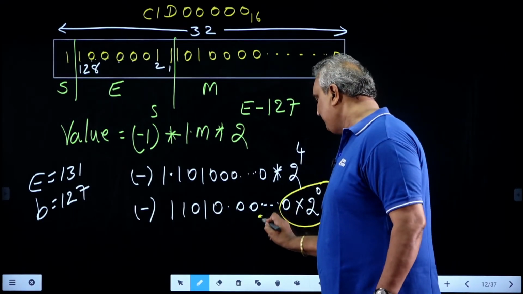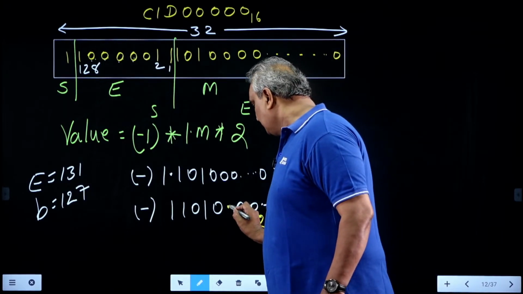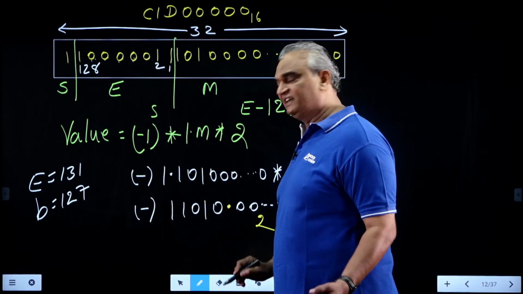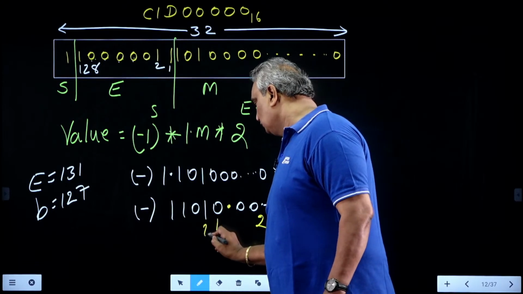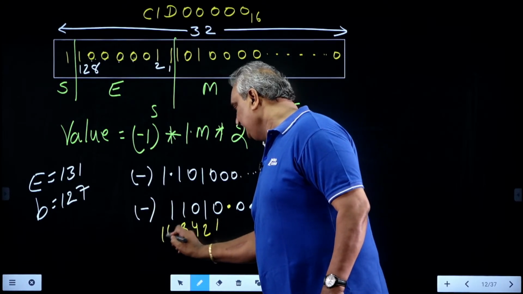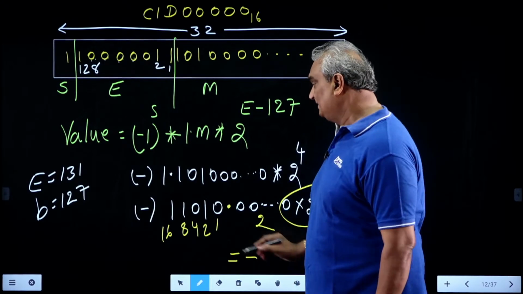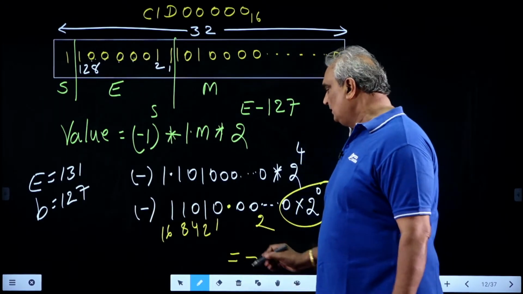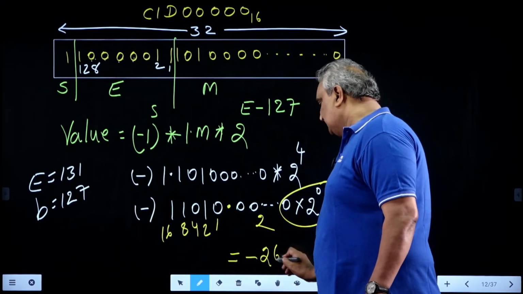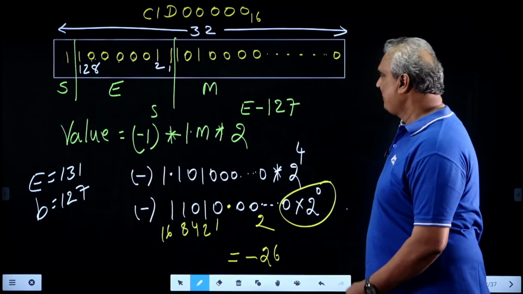So it is in binary, and the decimal point is here. Its decimal value is 1, 2, 4, 8, 16. Nothing but minus 16 plus 8, 24, plus 2, 26. So the value is minus 26.